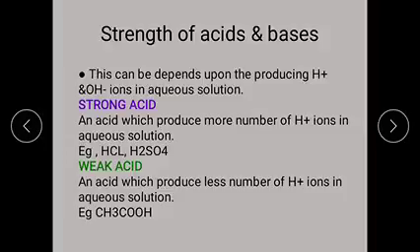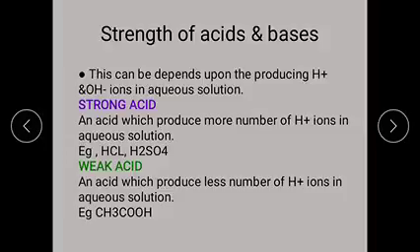According to Arrhenius, the strong acid definition is: an acid which produces more number of H plus ions in aqueous solution is called a strong acid. A substance here means an acid substance which can produce more H plus ions in aqueous solution.